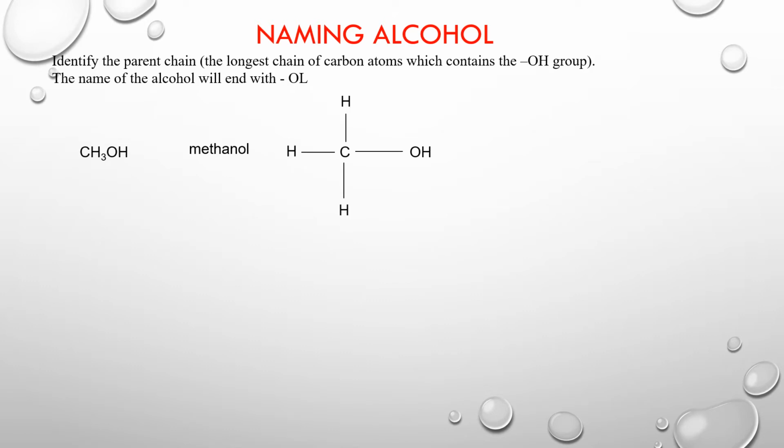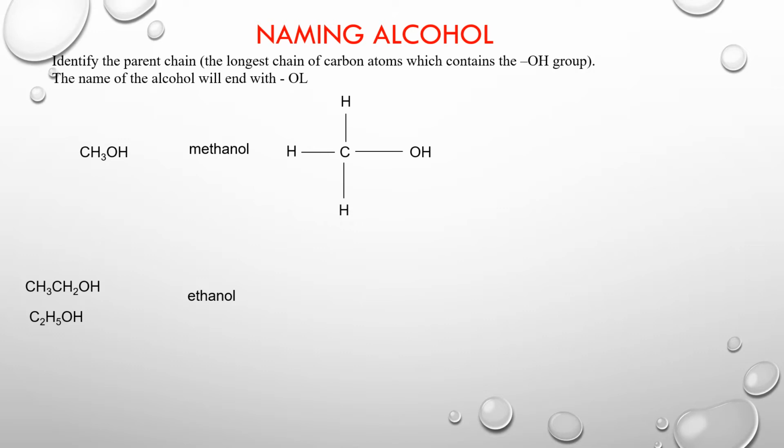Okay, let's look at another example. Well, this time we have 2 carbon atoms. A 2 carbon atom uses the prefix eth, so ethanol. Sometimes we write it as CH3CH2OH, or we condense it even further and write C2H5OH. So ethanol, having 2 carbon atoms, is a substance which is found in most of the liquor.